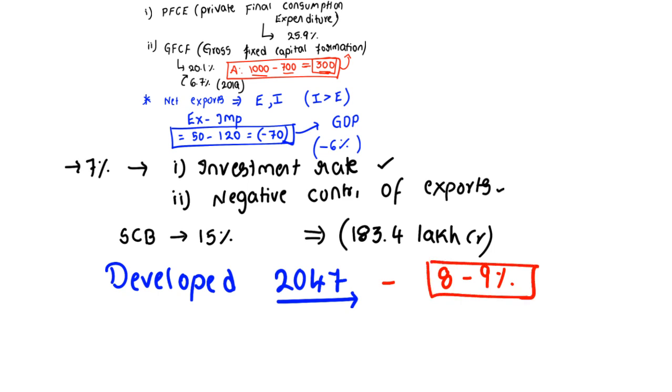If we are able to do that, then we can definitely see the position of a developed nation by 2047.